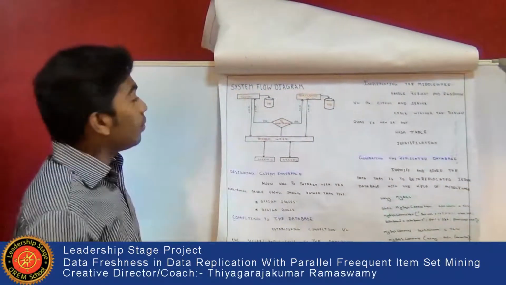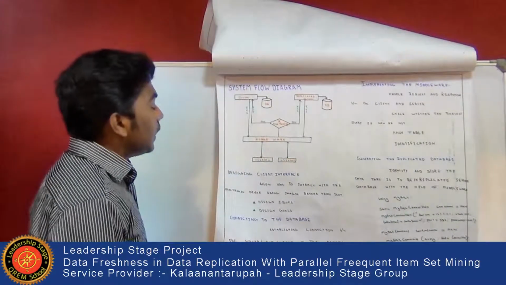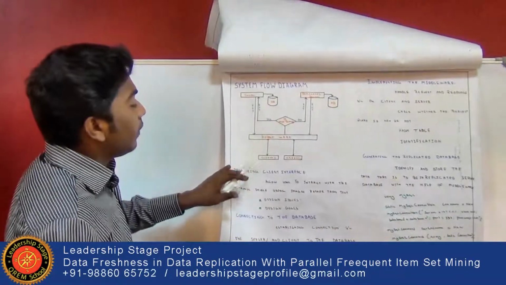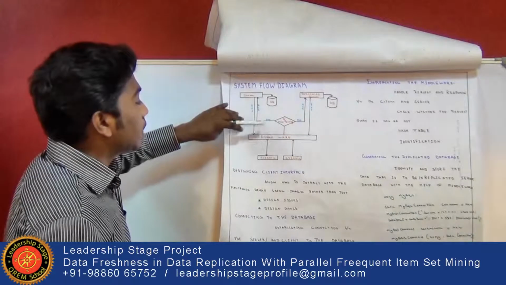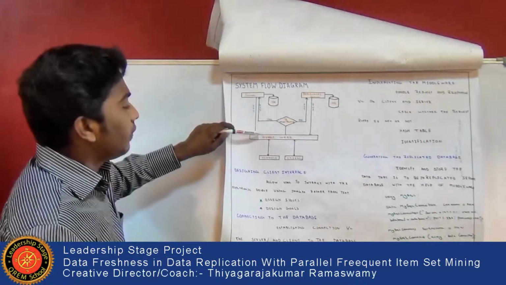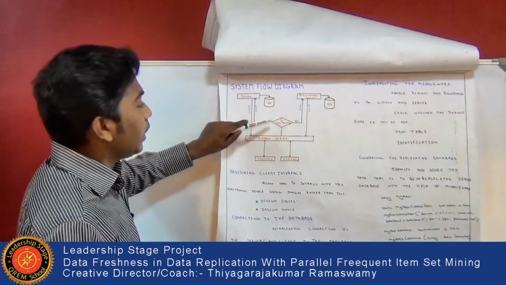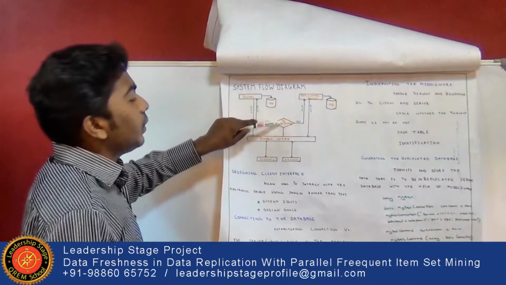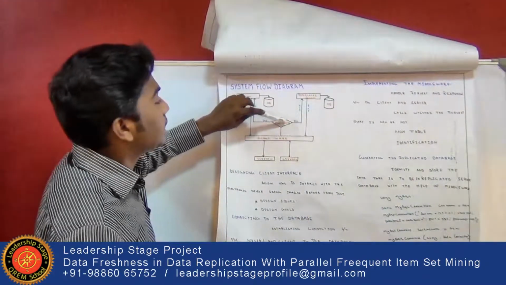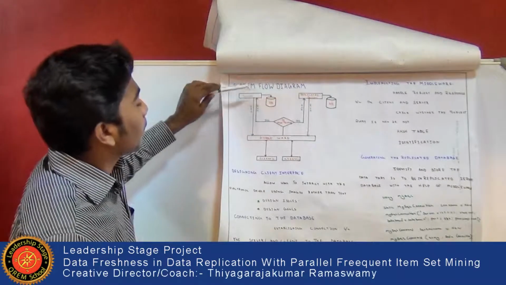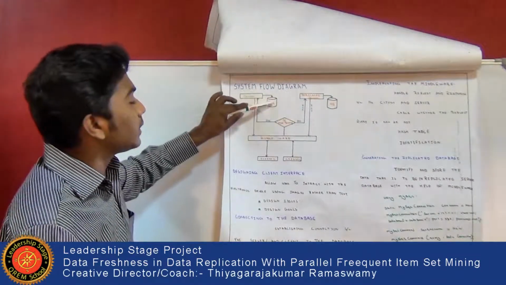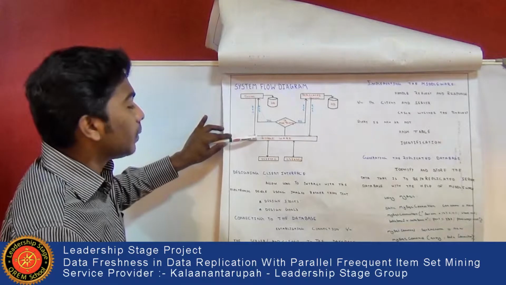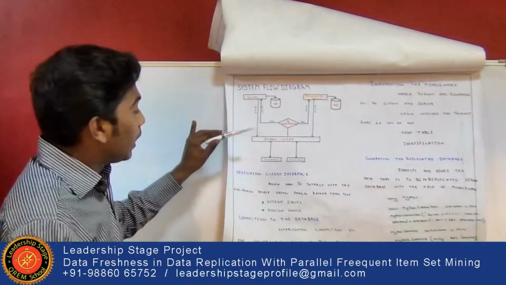This is the system flow diagram of our project. The client sends a request for data through the middleware. Every request from clients is passed through the middleware. The middleware identifies whether the query is a new query or an existing query. If it is a new query, it transfers the request to the server. If it is an existing query, the request is transferred to the subserver. From there, the data is retrieved from the database, and the response is given back to the middleware, and from the middleware it is given to the client.